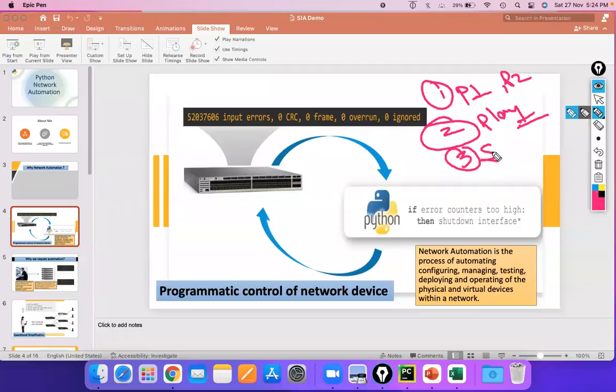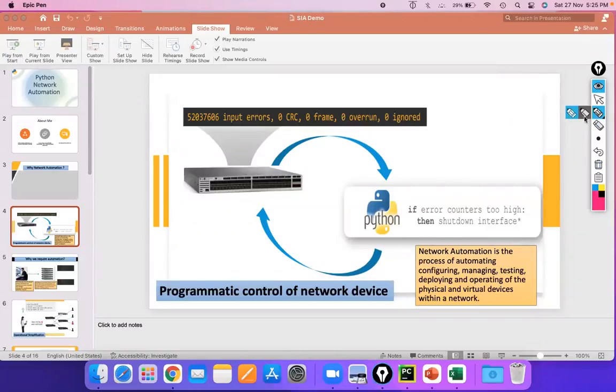Third, the cost saving. Obviously, if there should be no P1 call, the cost saving purpose will come over here. And the last most point is, what we can say, the complexity of the network will be easier for you guys.